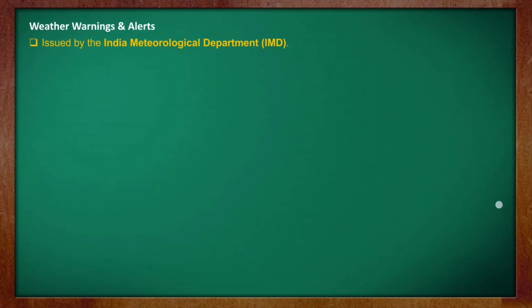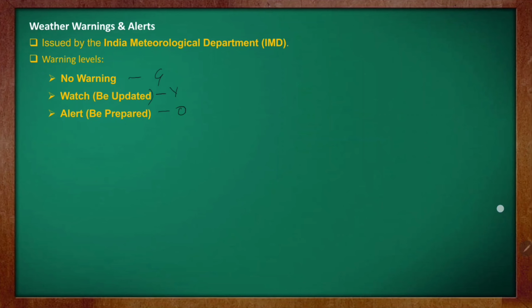Next, weather warnings and alerts, like those issued by the Indian Meteorological Department, IMD. In your book there are some warning levels, a map and some symbols, so you need to study those symbols. No warning is green color. Another is watch, which is yellow color. Here no warning means green, watch means yellow, and alert means orange alert.